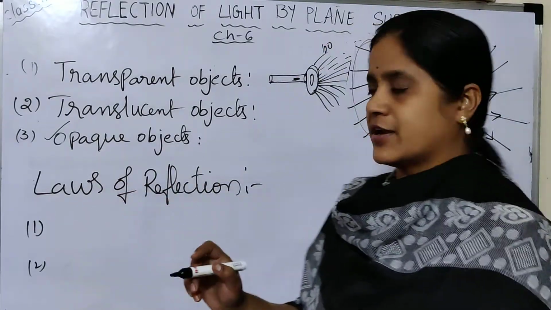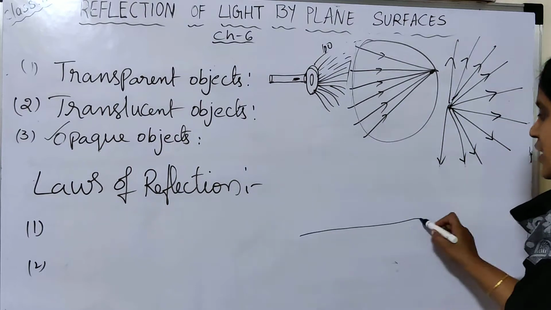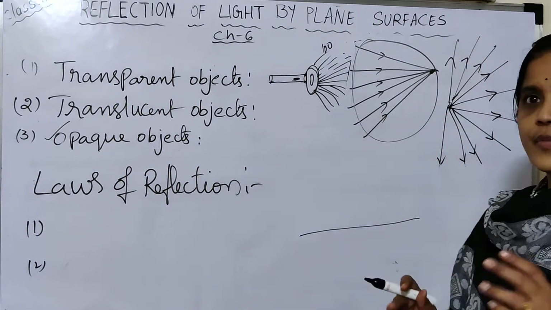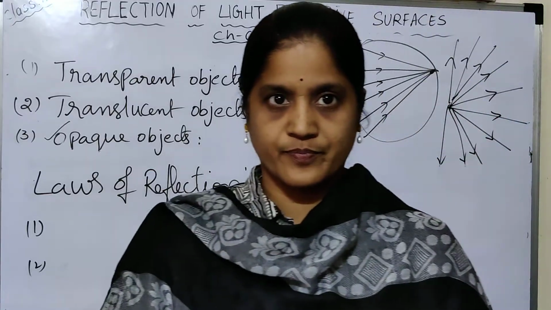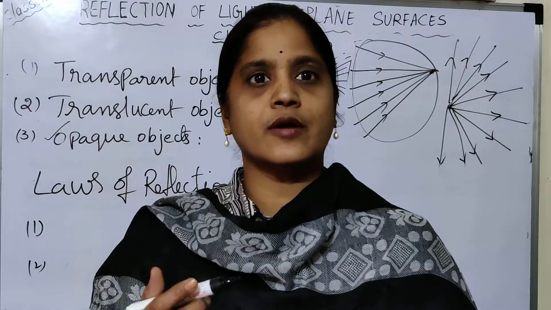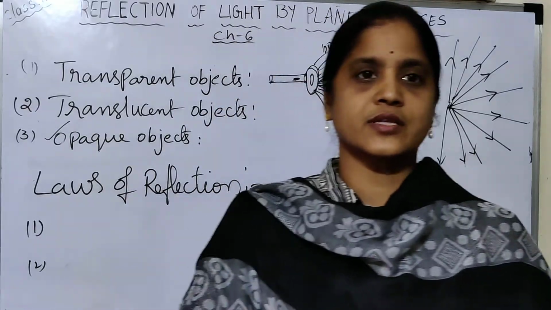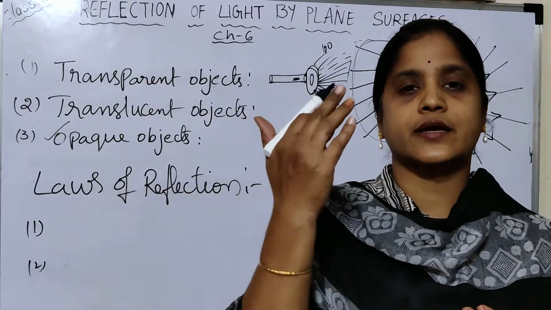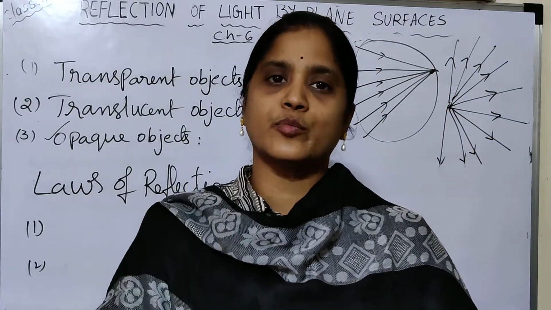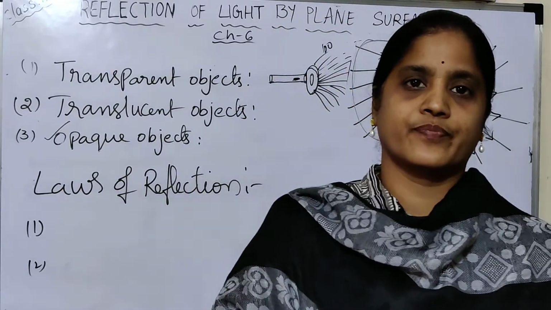What are the laws of reflection? Suppose you take a plane mirror. Mirrors are of different types, and in some of the mirrors we can get the image. The other side of the mirror is coated with either aluminum or silver.